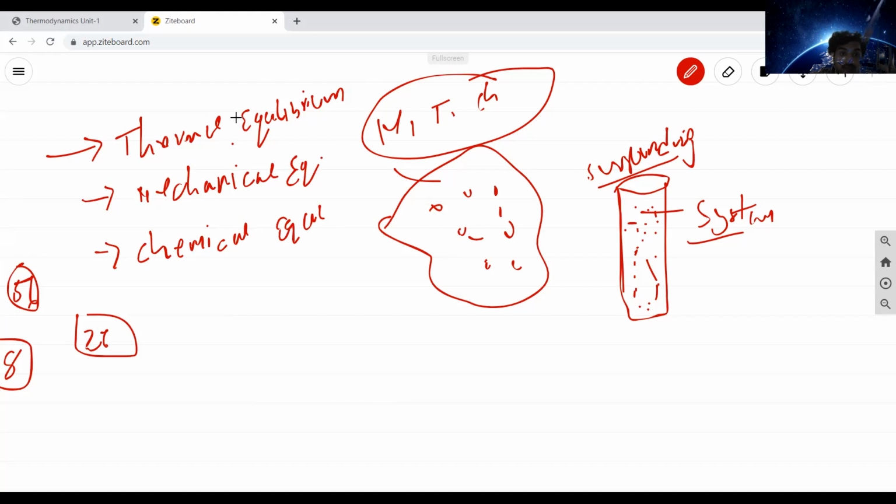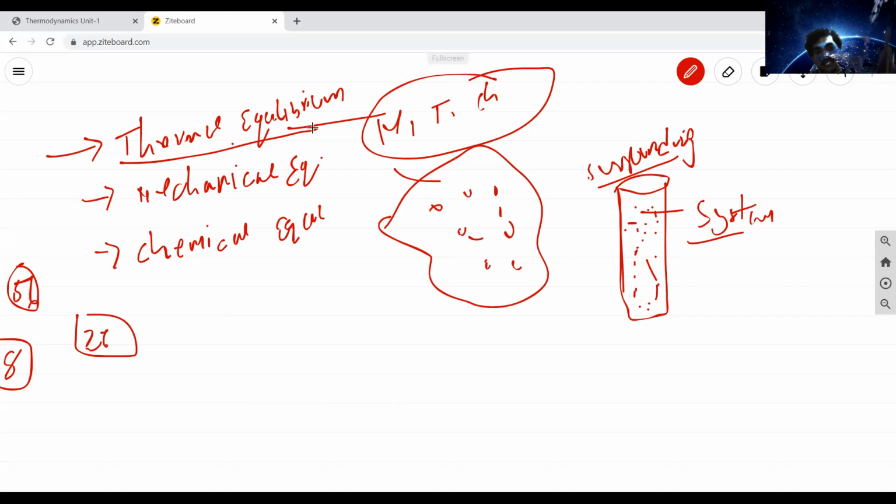See, a thermal equilibrium system means thermal properties like temperature and pressure will not change with respect to time in the entire system. That system is called thermal equilibrium. It has come to an equilibrium position, so the temperature and pressure are not varying with respect to time.